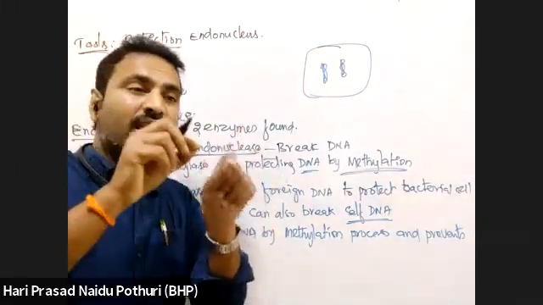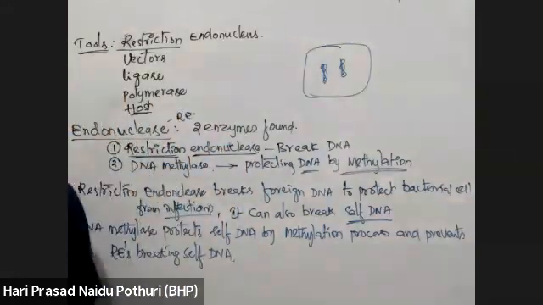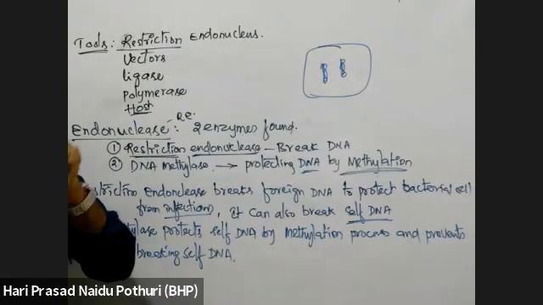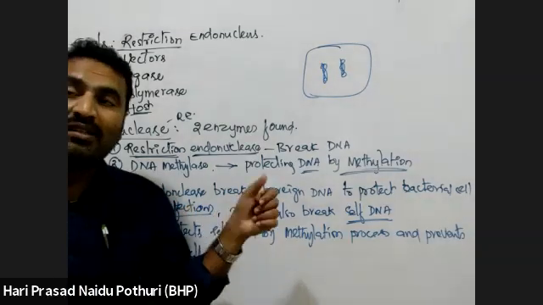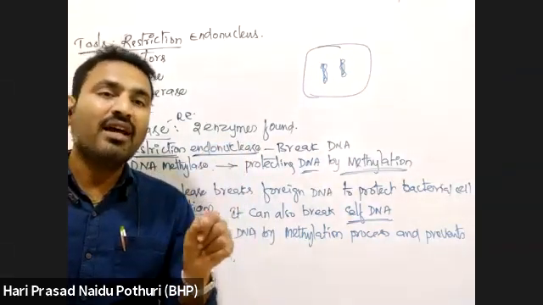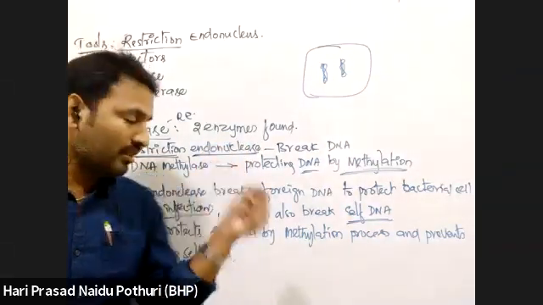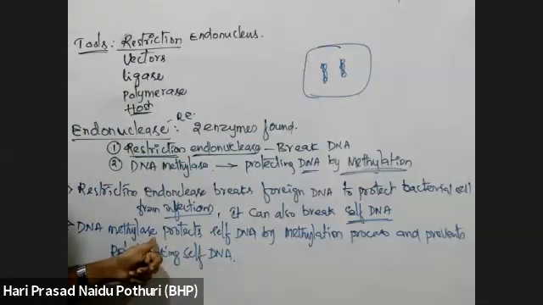Self DNA has a methylation pattern. Methylation pattern means some places of the DNA are added with methyl groups by the methylase enzyme. Based on that pattern of methylation, this restriction enzyme can break or leave the DNA.